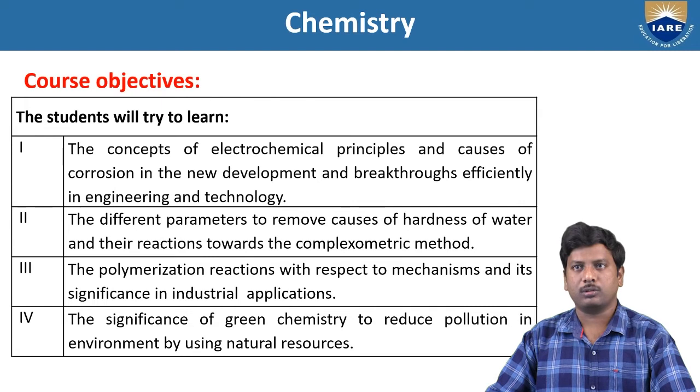Now we discuss the course objectives of chemistry. The students will learn the concepts of electrochemical principles and the causes of corrosion, and new developments and breakthroughs in engineering and technology. The second course objective is the different parameters to remove the causes of hardness of water and their reactions, towards the complexometric method. The third one is the polymerization reactions with respect to mechanisms and their significance in industrial applications. And the fourth one is the significance of green chemistry to reduce pollution in the environment by using natural resources.